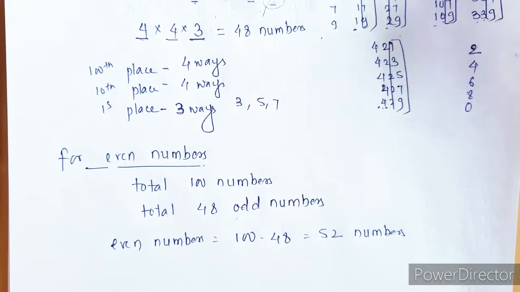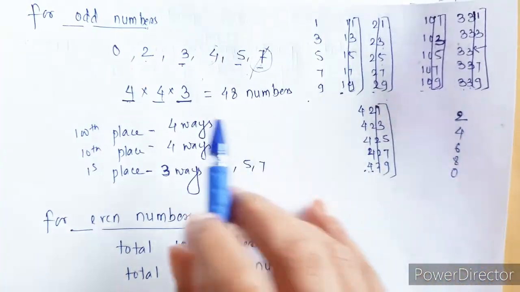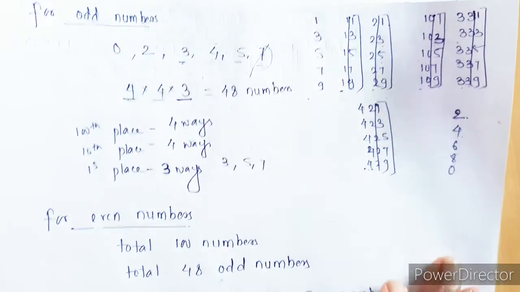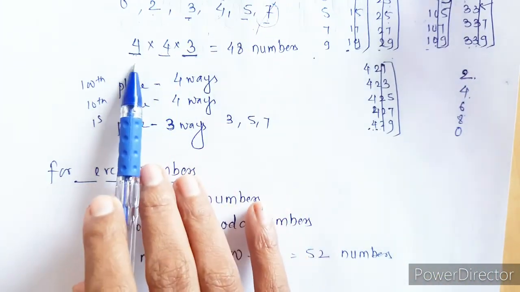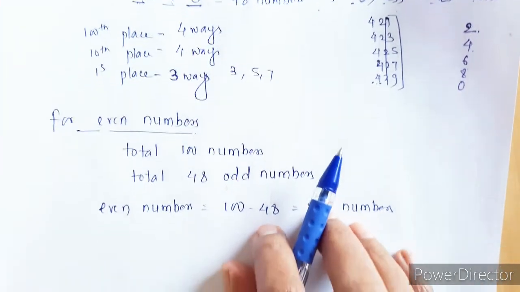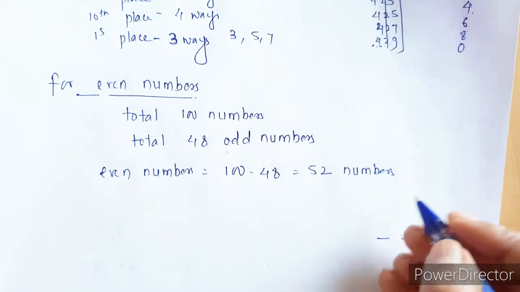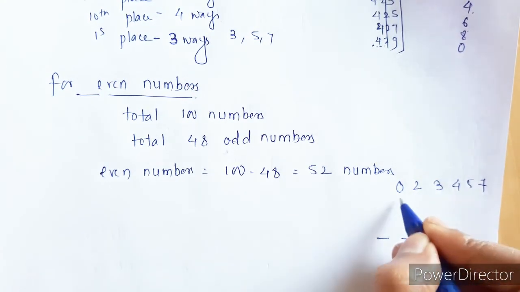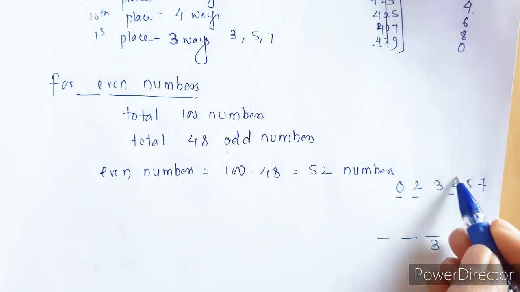Now why are we first finding odd numbers and not even numbers? Okay, the reason here is, see, even numbers end with 2, 4, 6, 8 and 0, right? Now suppose I am going the same way, whatever we have used for this odd number, we need to form 3-digit number. So from this 0, 2, 3, 4, 5 and 7, I can choose either here 0, 2 or 4. So basically there are 3 ways of filling this last place or ones place. Now suppose I have taken 4.